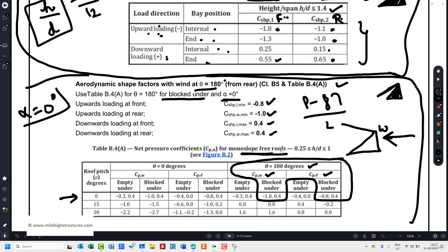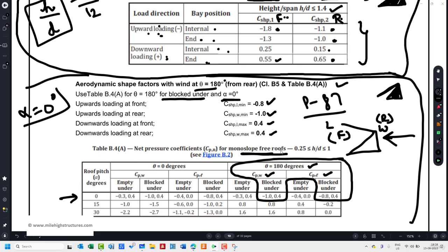So that is how we can simply calculate when we're talking about the front part. Front part in our case is basically the leeward side. This is basically the front and this is basically the rear if we're talking about the complete cantilever roof. So the rear part becomes the windward side and the front part becomes the leeward side.